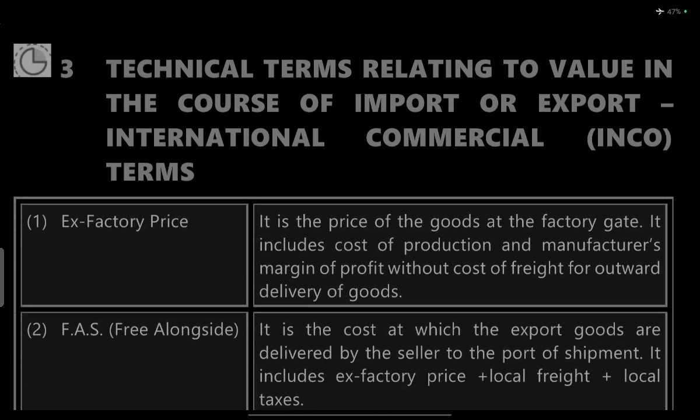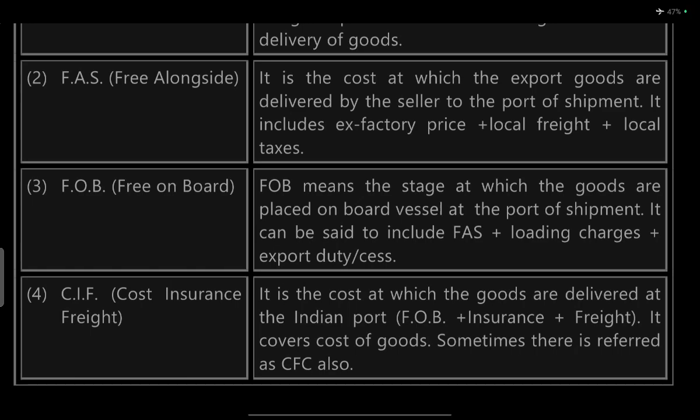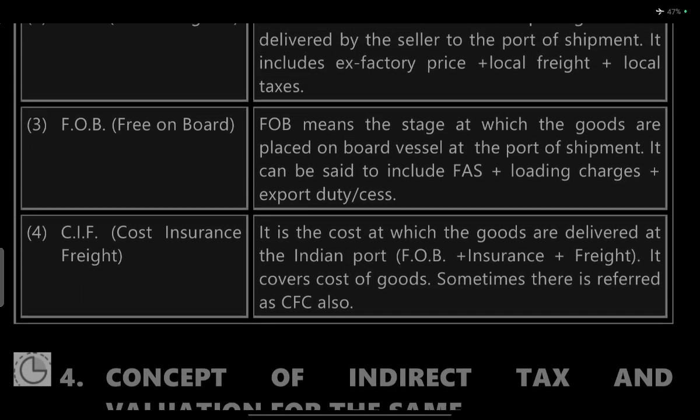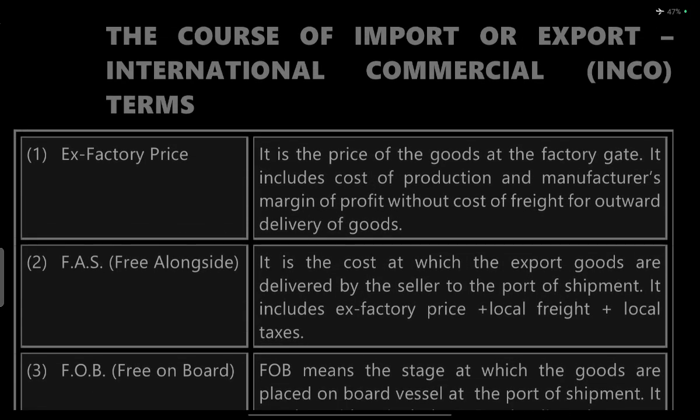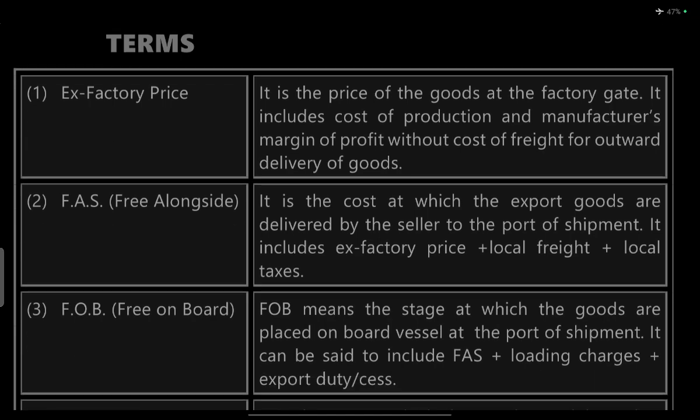The technical terms relating to the value of goods in the course of import or export are international commercial terms: ex-factory price, FAS, which is free alongside, FOB, free on board, and CIF, cost insurance freight. Ex-factory price is the price of the goods at the factory gate. It includes the cost of production and manufacturing margin of profit, without cost of freight or outward delivery charges.